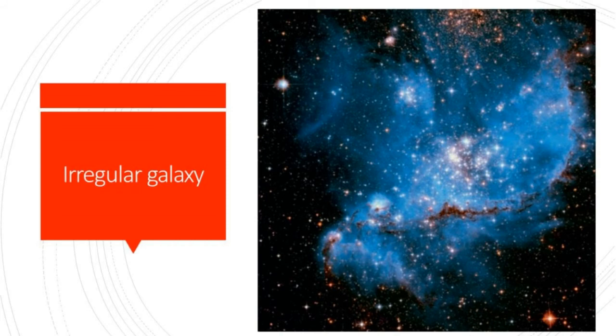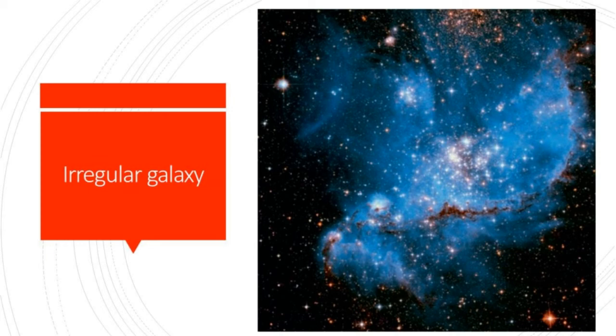Irregular galaxy. An irregular galaxy is a galaxy that does not have a distinct regular shape, unlike a spiral or an elliptical galaxy. They are often chaotic in appearance, that means they are in disorder, with neither a nuclear bulge nor any trace of spiral arm structure.